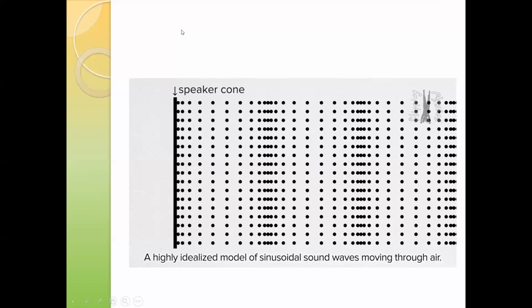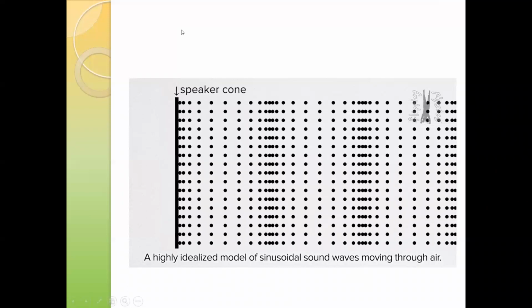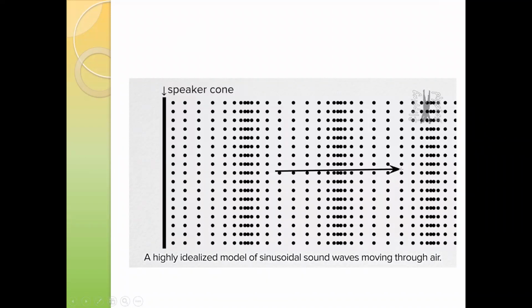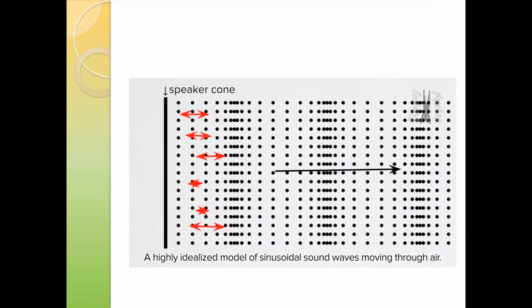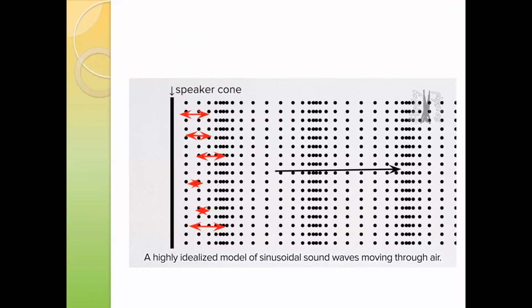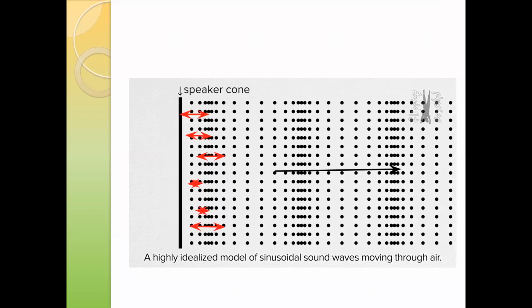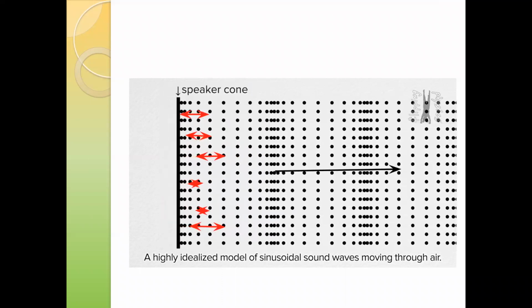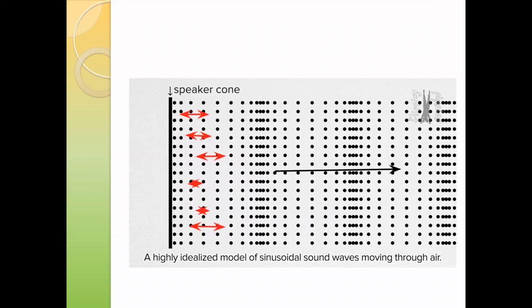What does it mean, longitudinal? If, for example, this is the cone of a loudspeaker, it is vibrating. The direction of the energy transfer is towards the right-hand side, and when we check the direction of the movement or vibration of the particles, that is also right and left. So the vibration of the particles is the same as the direction in which the sound travels. We call that a longitudinal wave. A longitudinal wave is one in which the particles vibrate parallel to the direction of the wave. So sound is longitudinal because the particles vibrate parallel to the direction of the wave.